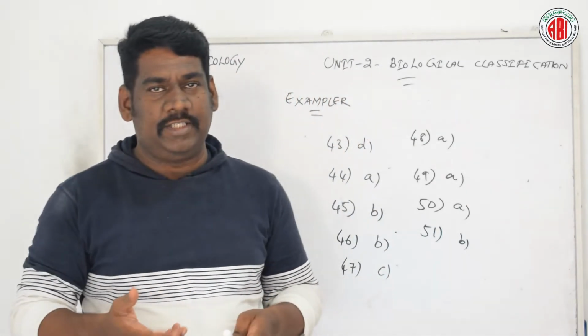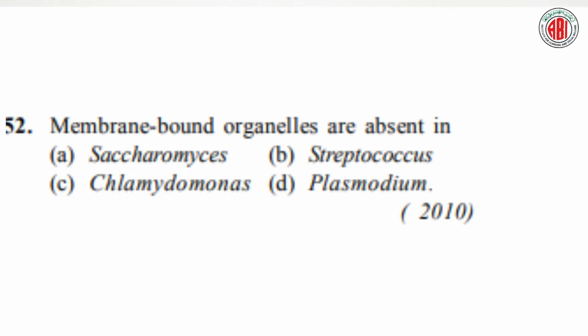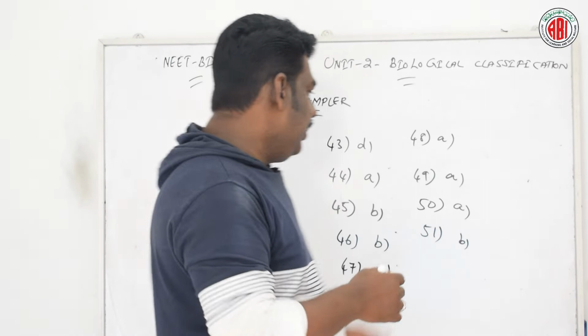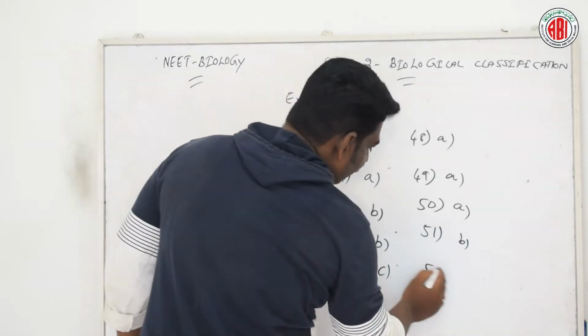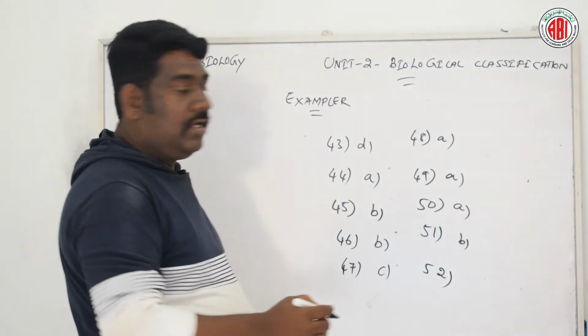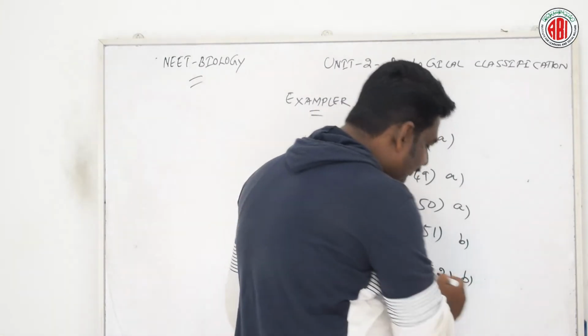Now let us go to the next question. Membrane bound organelles are absent in Saccharomyces, Streptococcus, Chlamydomonas and Plasmodium. Let us see the right answer for this question. According to question number 52, option B is the right answer.